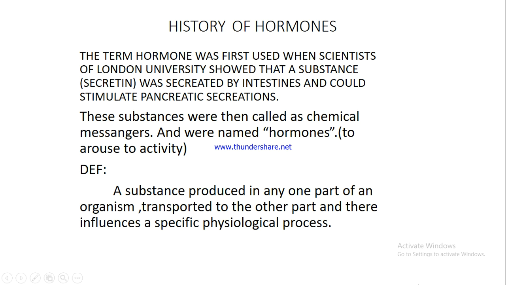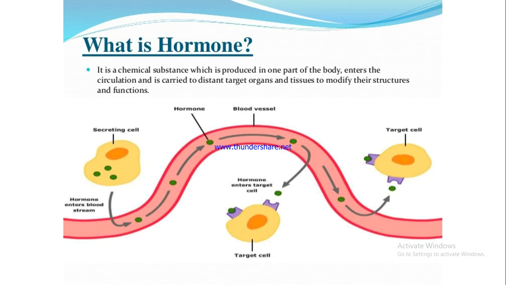So to define the hormone, it is a substance produced in any one part of an organism. It is transported to another part, and there it influences a specific physiological process, or it modifies, initiates or stops the physiological function of the other organ by secondary means. So these are the secretions. Hormones are the secretions or the messenger systems of endocrinology. Endocrinology is based upon certain specific endocrine glands, which are secreting specific secretions in the body.